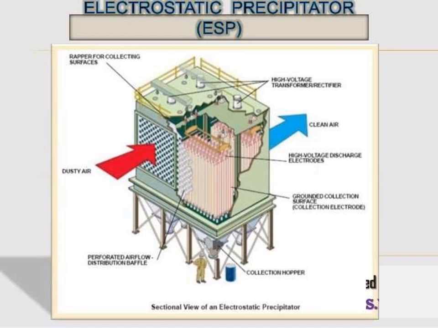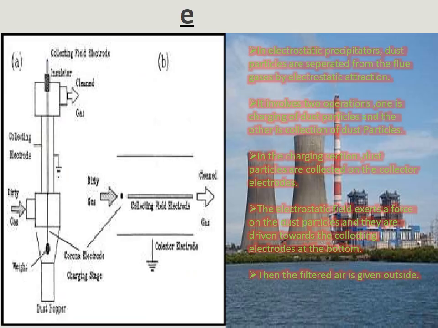Electrostatic precipitator. Here we have the sectional view of an electrostatic precipitator. In an electrostatic precipitator, dust particles are separated from the flue gas by electrostatic attraction. It involves two operations: one is charging of dust particles and the other is collection of dust particles. In the charging section, dust particles are collected on the collector electrodes. The electrostatic field exerts force on the dust particles, and they are driven toward the collecting plates, then filtered out.